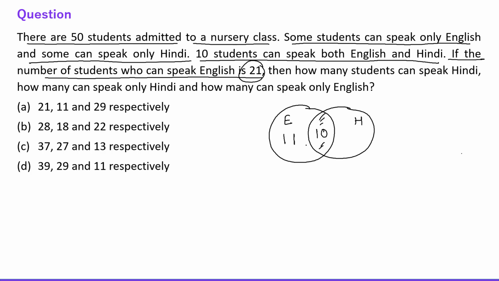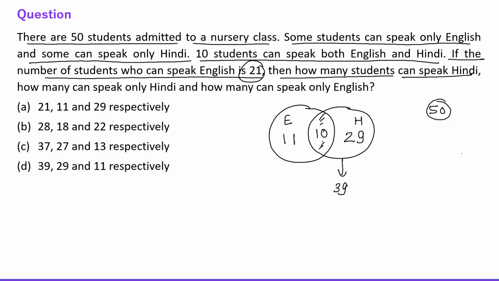And if this is 21 and total there are 50 students, right? So how many students are left for this region? So obviously we are left with 29 students, right? Okay. Now the Venn diagram is complete. Now let's talk about the question. How many students can speak Hindi? Everyone, Hindi. So for Hindi, we have 39 candidates because 29 here and 10 here, right?